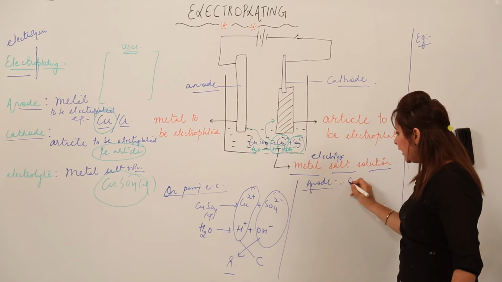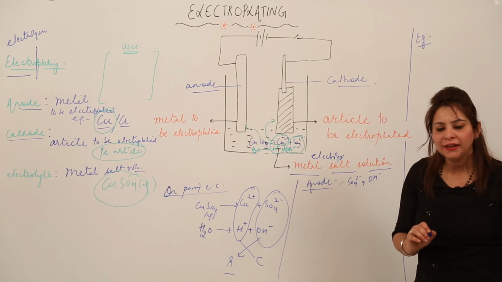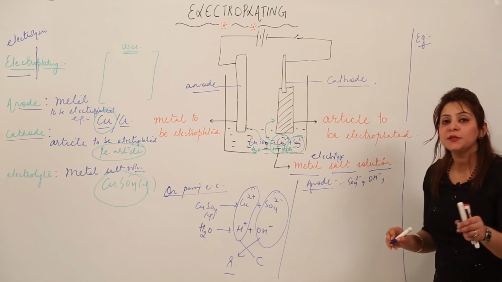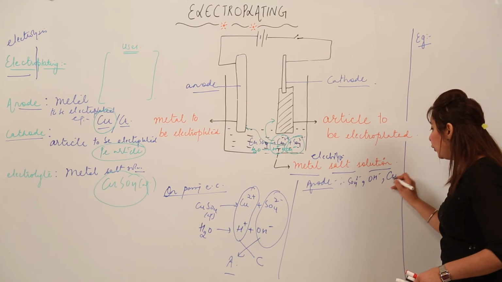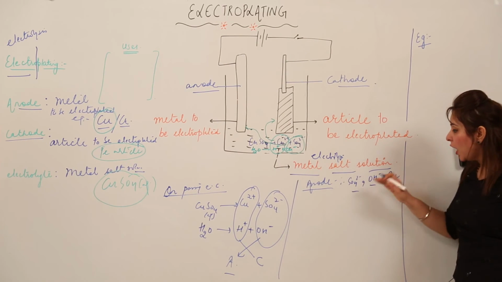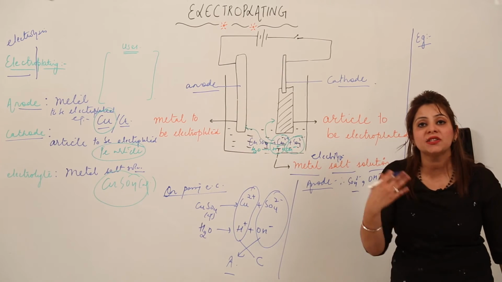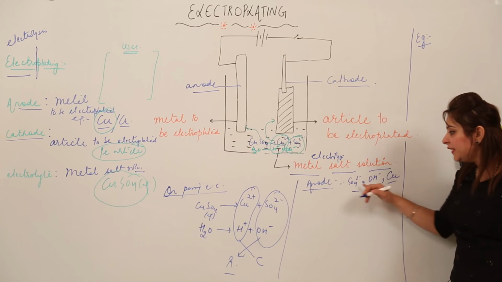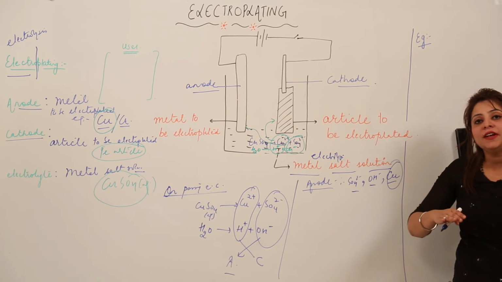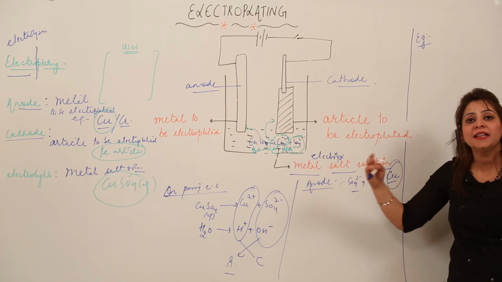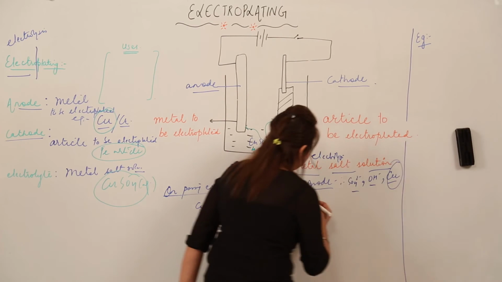Obviously, SO4 2 negative and hydroxide, OH negative ion, and you know that the anode is already made up of the metal which is to be electroplated, which means it is made up of copper. Out of these three, the one which has the lower discharge potential will get discharged on the anode. Copper has the lower discharge potential, so it will be discharged on the anode, and the reaction is for copper only.